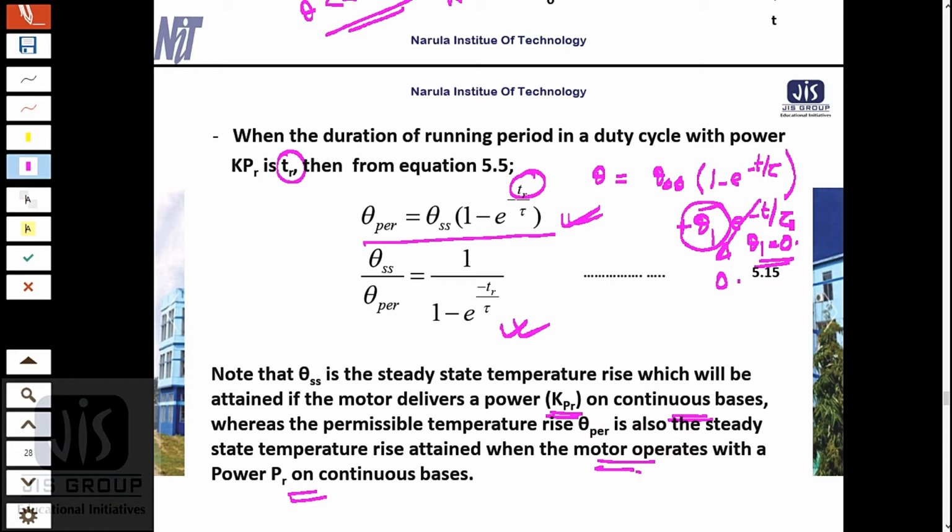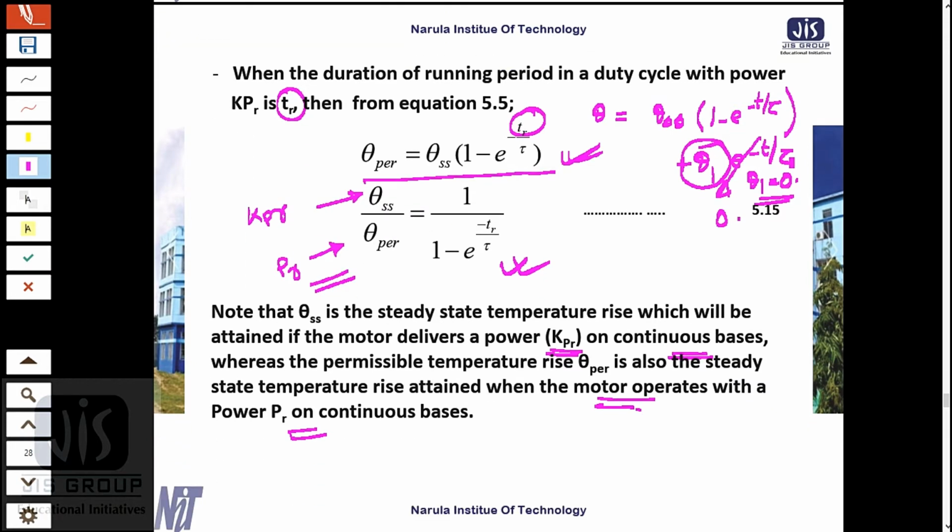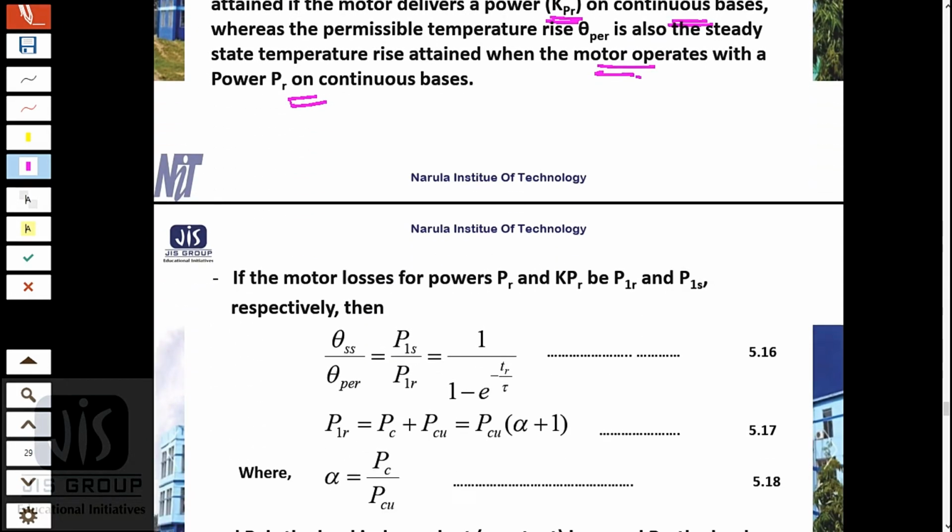So if it operates with a power kpr, then this is the steady state value of the temperature of the motor, and if it operates for only pr, it will be theta par. Now if the motor losses for power pr and kpr are p1r and p1s respectively, for pr it is p1r, for kpr it is p1s.